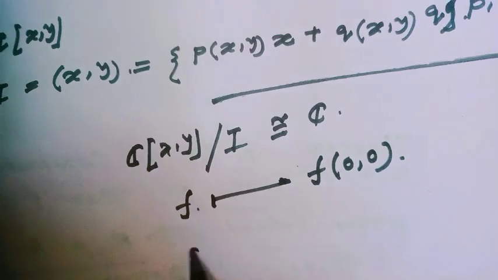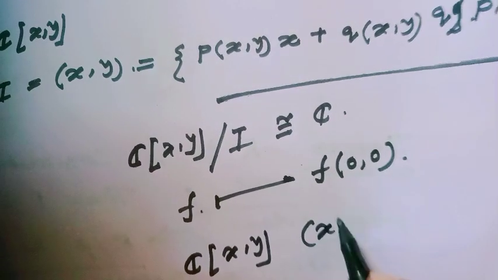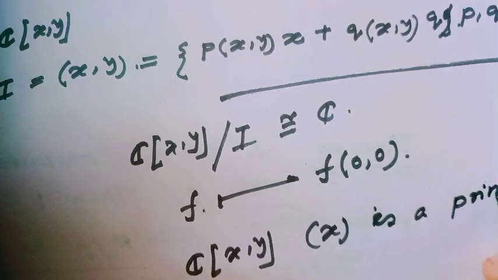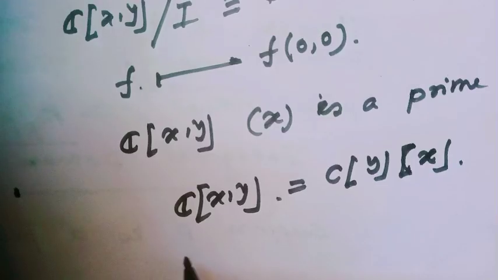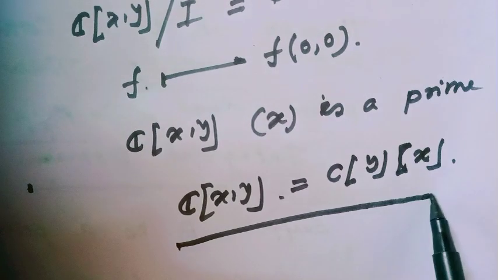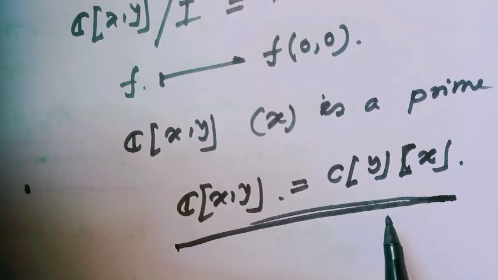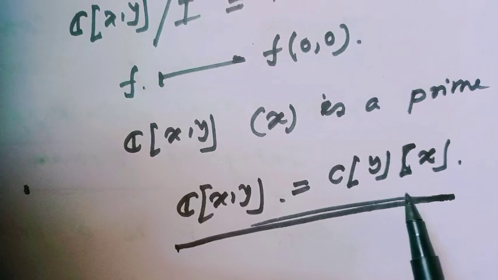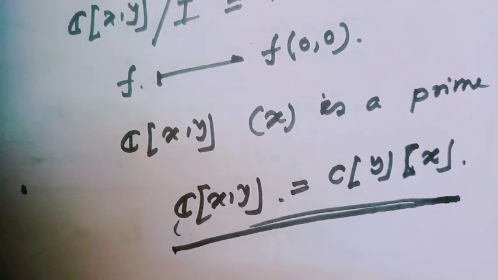And in C[x,y], the ideal generated by x is a prime ideal. Why? All of us know we can write C[x,y] as a polynomial ring in the variable x whose coefficients are in C[y]. This term also I had defined in my earlier video.